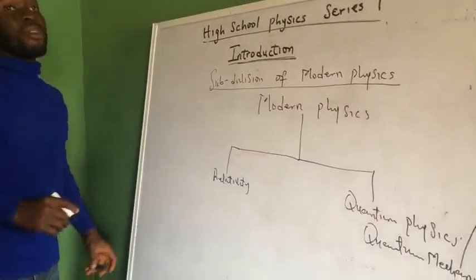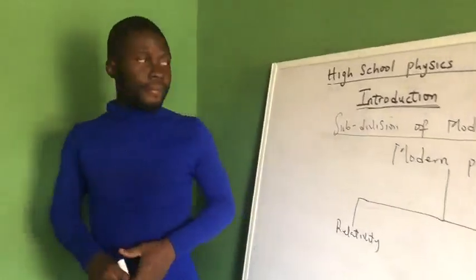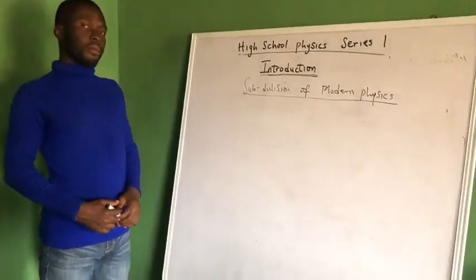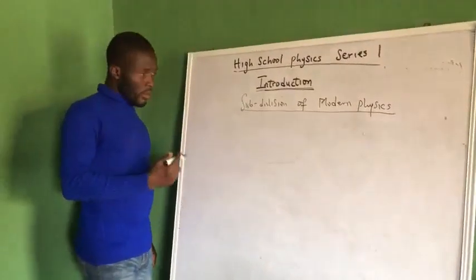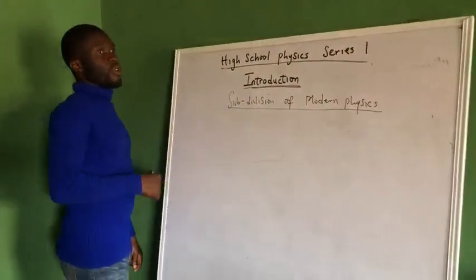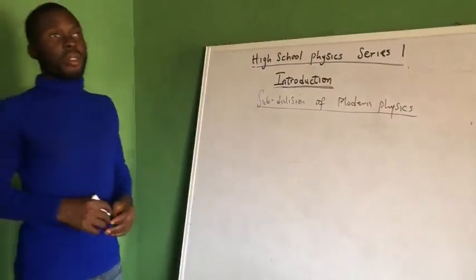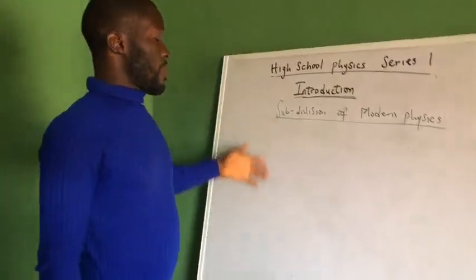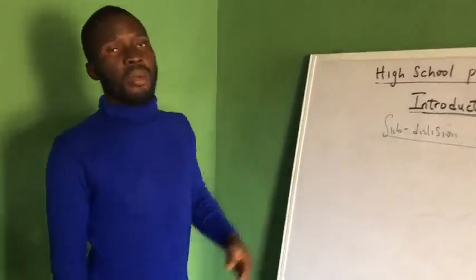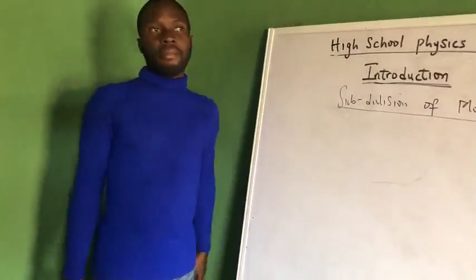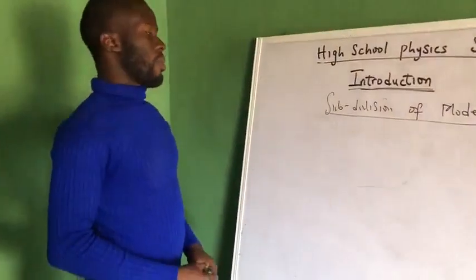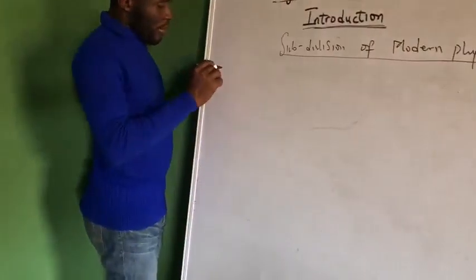So those are the major subdivisions of modern physics. Now, having a look at the subdivisions of modern physics, we said modern physics is subdivided into relativity and quantum mechanics. Now let's look at relativity.